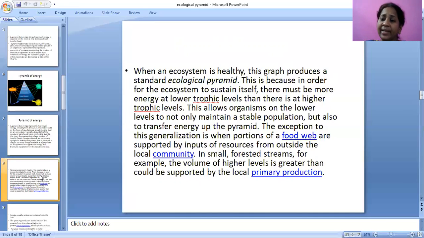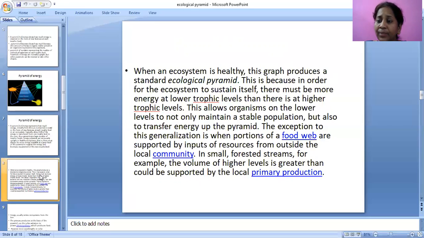For every trophic level, energy is transforming from one level to another level. That is, producers to primary consumers to secondary consumers to tertiary consumers. Here, the flow of energy will be upward. While going upward, in the pyramid of energy, at every level we can see some kind of energy loss.